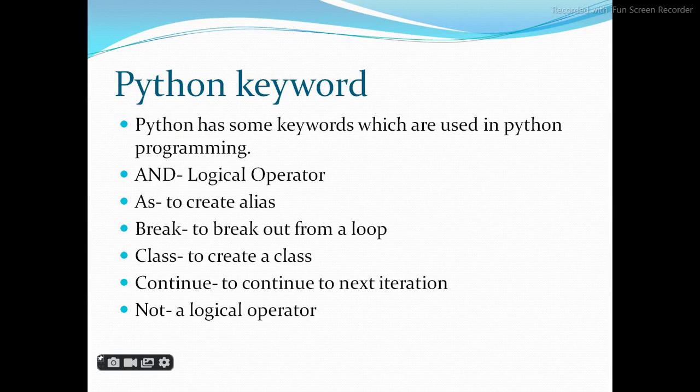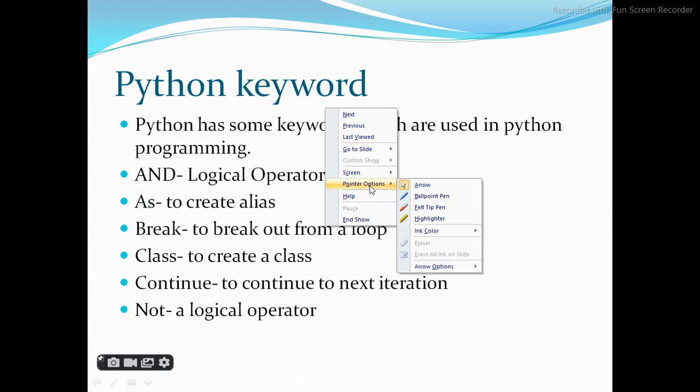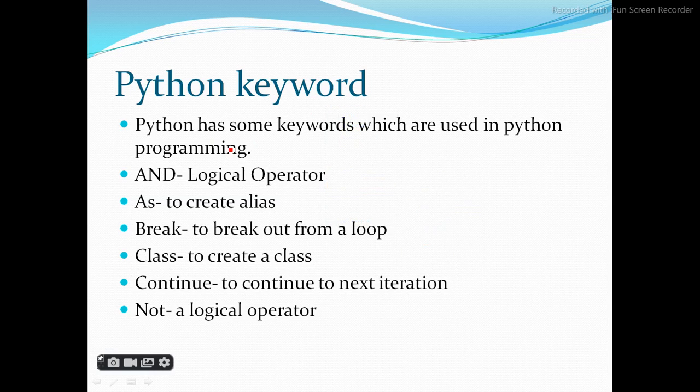Python keywords. Every programming language has keywords, operators, identifiers, punctuators. So what are the keywords? Python is, you know, the latest programming language, so the keywords must be different. Here we have different kinds of keywords which you will not have seen in other programming languages. A few are similar, like and, or, not. You know that these are logical operators. And is the logical operator. As is a new one here.